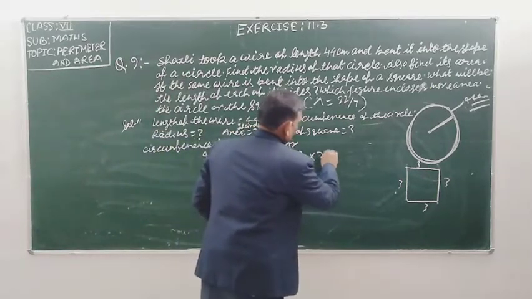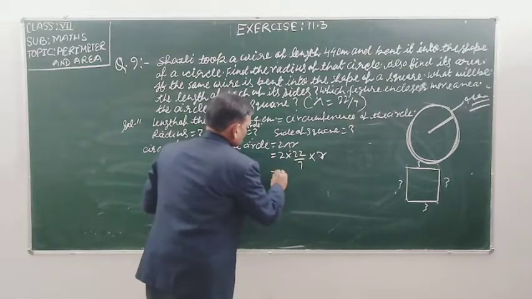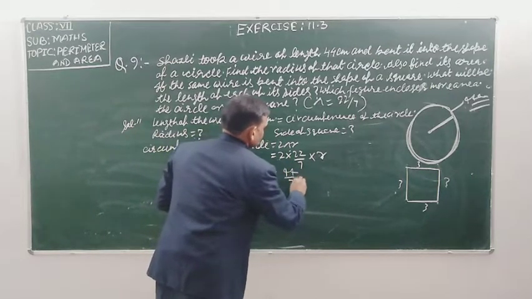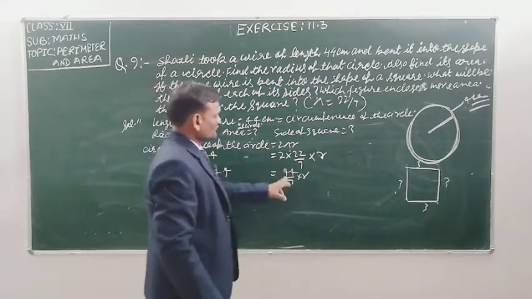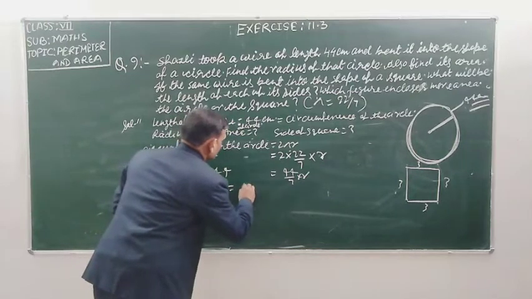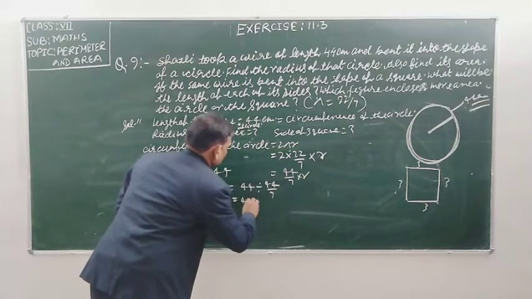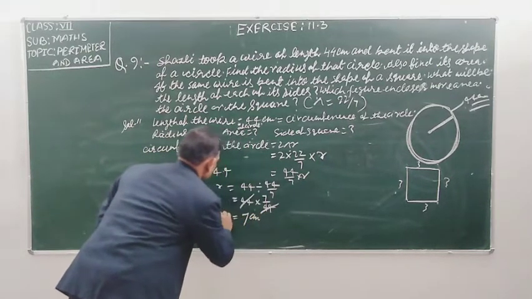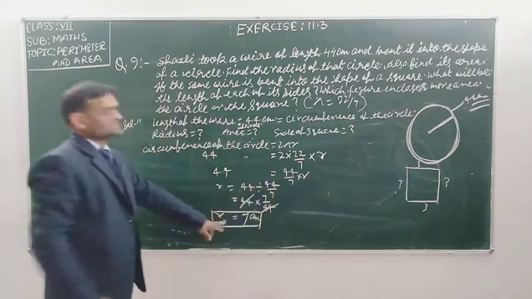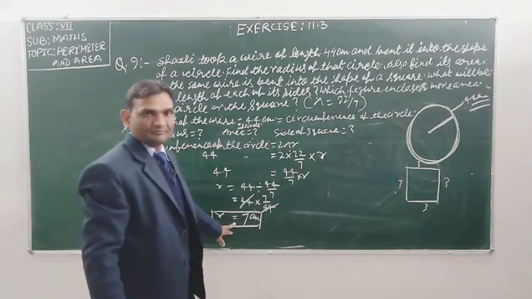We can find the length of the radius. So student, solve this equation. 44/7 into r is equal to 44. Transpose 44/7 to the left side. So r is equal to 44 divided by 44/7, which is 44 into 7/44. The 44 will cancel. That will be 7 centimeter, this is the radius. By this formula you will be able to find out the radius of the circle.